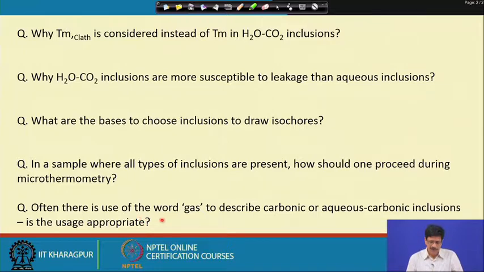Often there is use of the word gas to describe carbonic or aqueous carbonic inclusions. It is possibly not very correct, because they are not present in the gaseous form. We can see them very clearly; they are present in the liquid form, with the pressure corresponding to the liquid-vapor equilibrium.